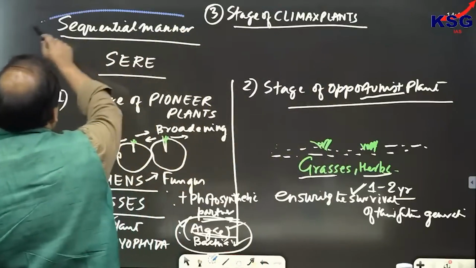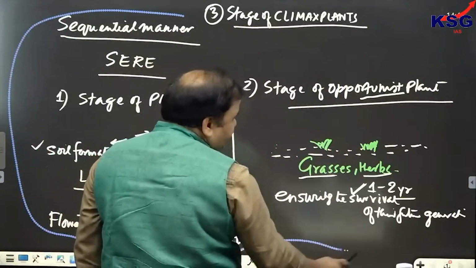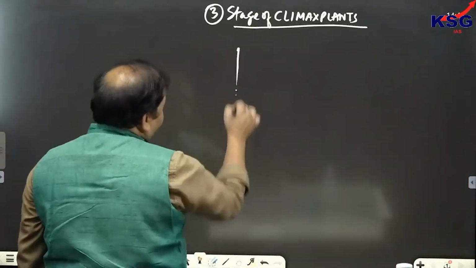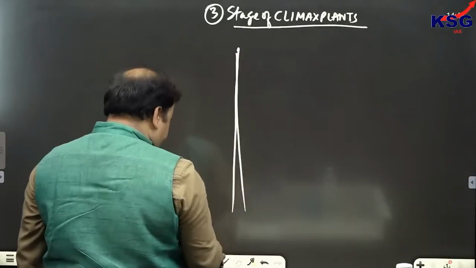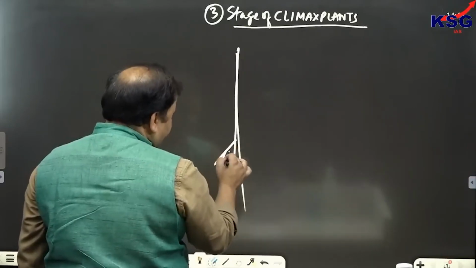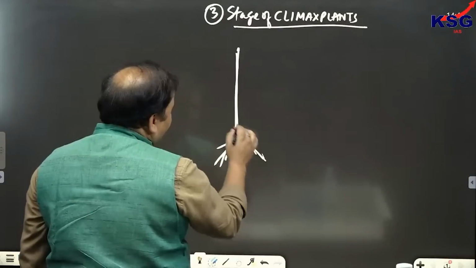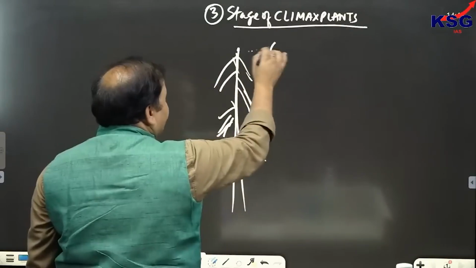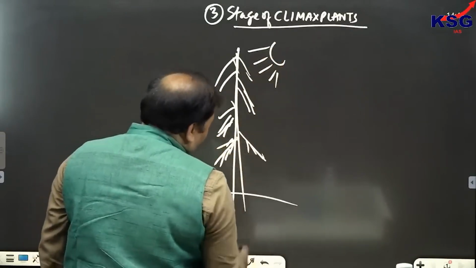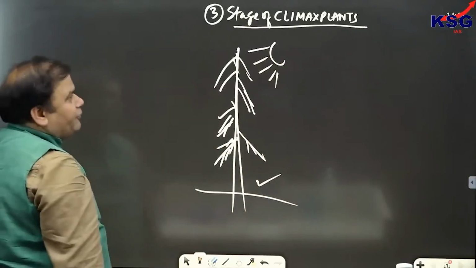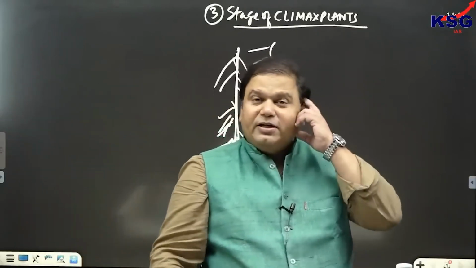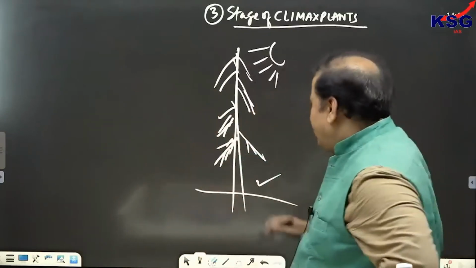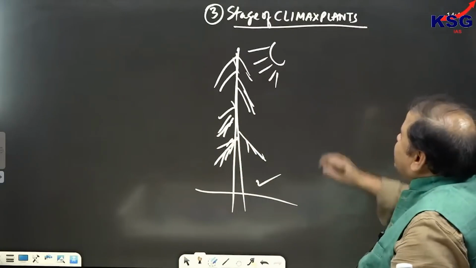That in this period, we can see tall trees would be growing. And these tall trees, the leaves of these trees are responsible for obstructing solar radiation. मान लो ये leaves है, so it obstructs the solar radiation, because of which lower vegetation in this area would be very scarce. तो इसके जो पत्ते हैं वो क्या करेंगे? ऑब्स्ट्रक्ट करेंगे सोलर रेडिएशन को, तो उससे लोअर वेजिटेशन बहुत कम रहेगा. And that is why it is called as climax plant.